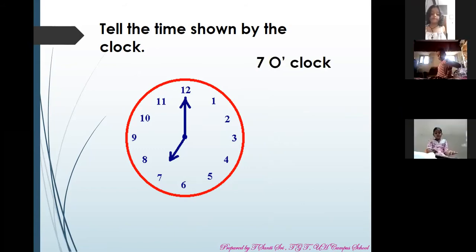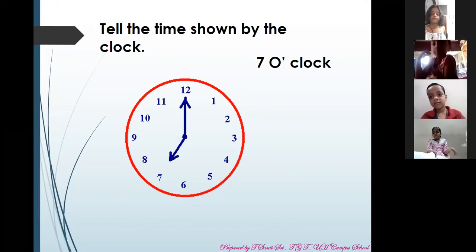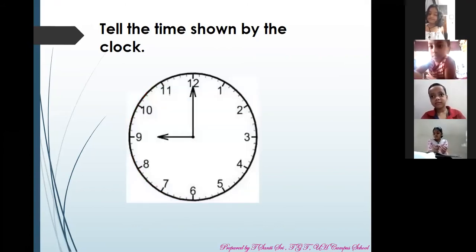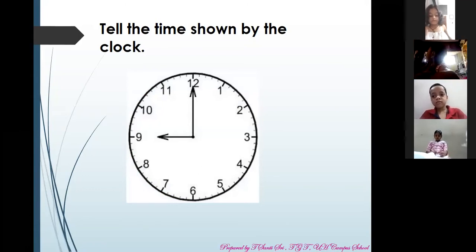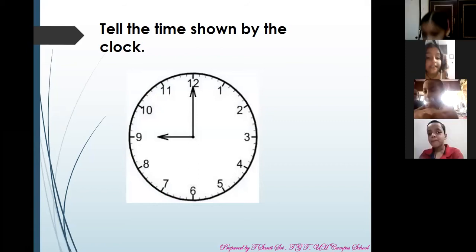Next, Vidita, tell the time shown by the clock. Where is the short hand? 9. 9 o'clock. Very good.